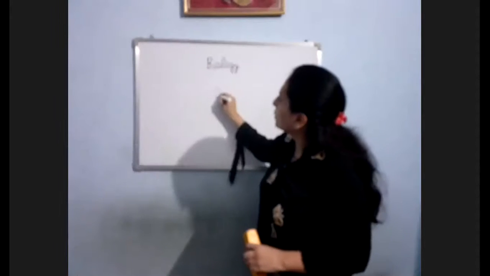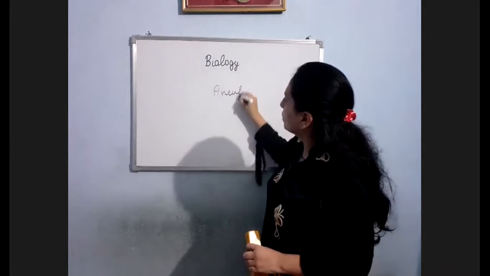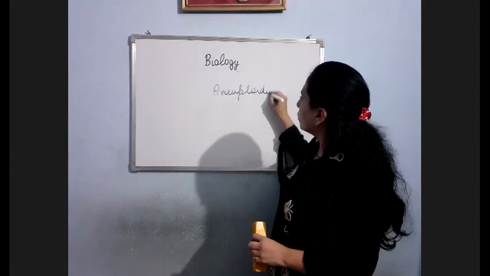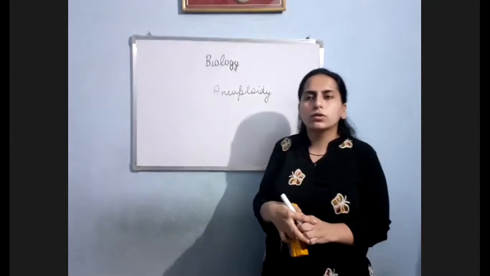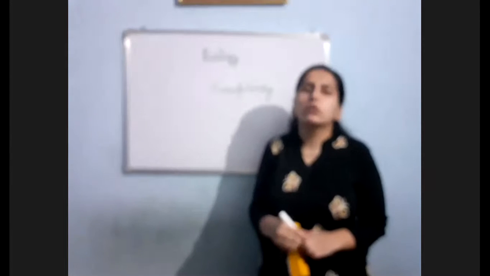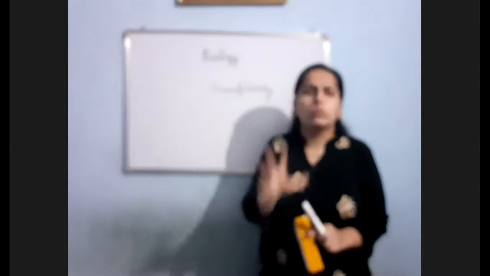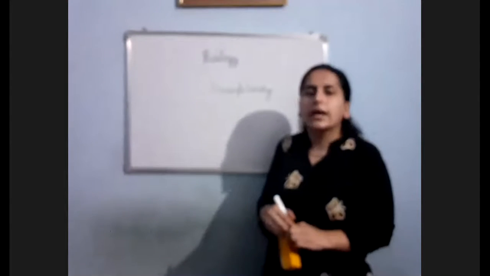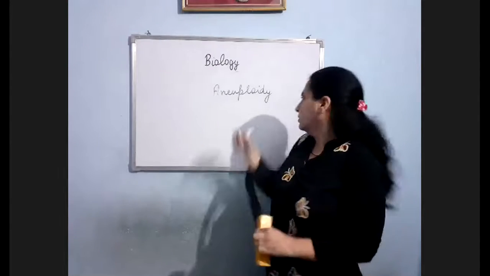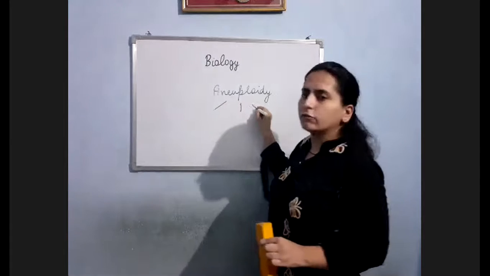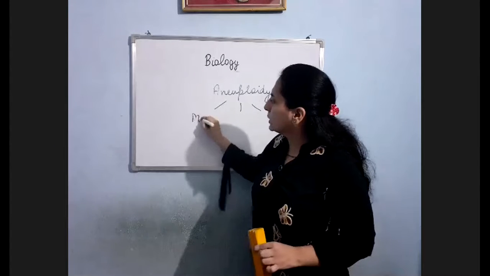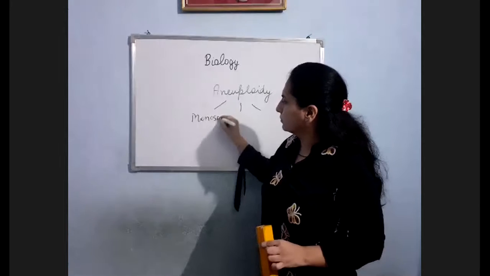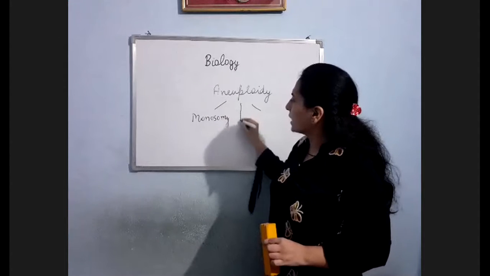Now, as I told you, in aneuploidy there could be deletion of a chromosome, or addition of a few chromosomes. On the basis of that, aneuploidy is of three types that we have to discuss, otherwise types are so many. First is monosomy. Second is trisomy.